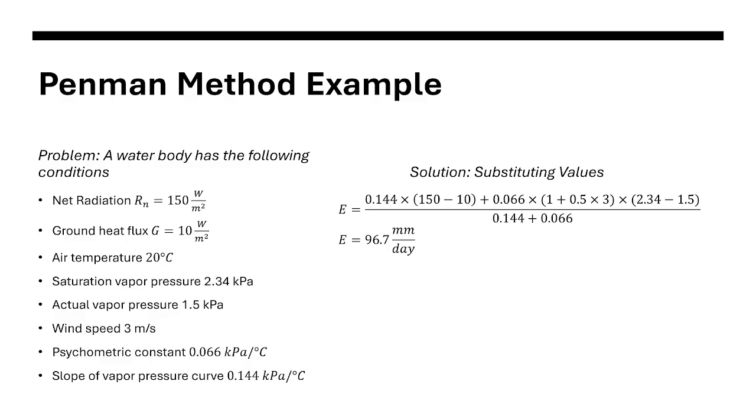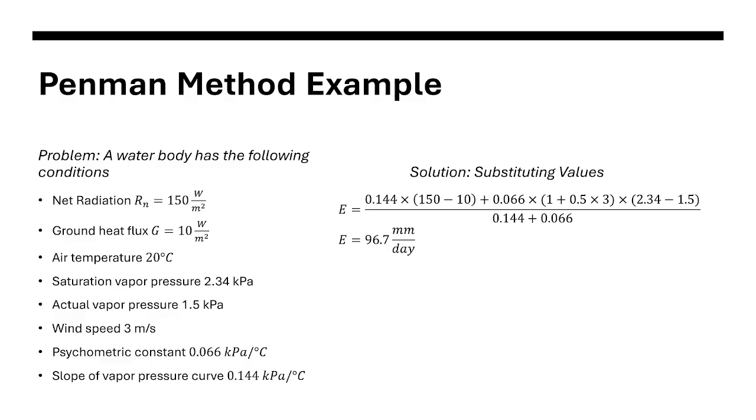So 0.066, that is your gamma, multiplied by 1 plus 0.5 times 3, that is gamma multiplied by 1 plus bu.